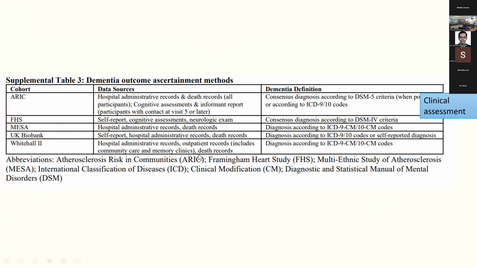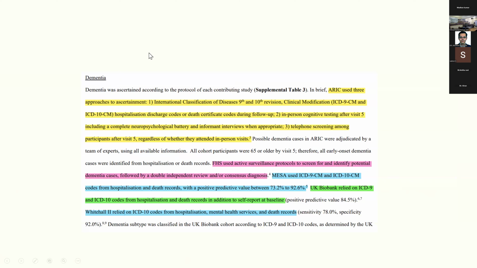They regularly did a neurological examination on the patients. They did cognitive assessments. They even contacted the patients via telephone. But in the NISA, UK Biobank and Whitehall too, they only used the administrative codes to actually figure out if the patient had dementia or not.